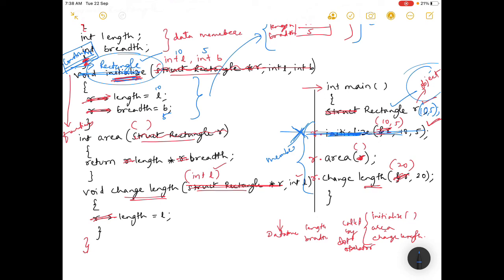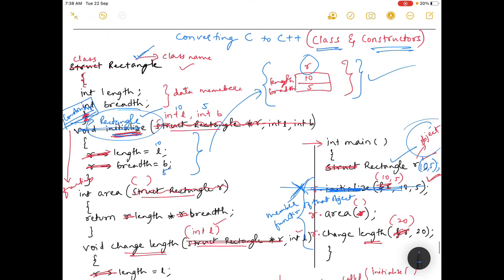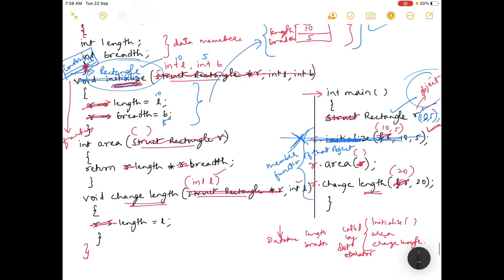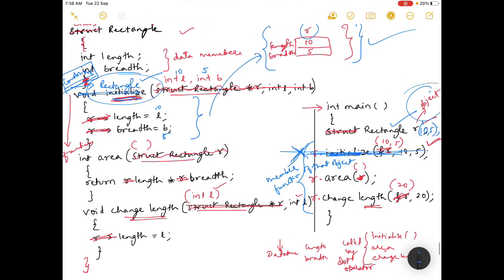So these are member functions of that object. So I know this is a bit clumsy. Okay, you please make a note of it in my notes where I have given, it is okay, it is clear. If you understand this video, this topic, then you can make a note of it.